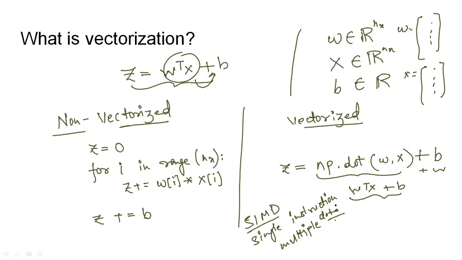So these SIMD operations can be effectively performed using GPUs as well as CPUs, but people often say that GPUs are much more proficient in applying those SIMD instructions. So people often use GPUs for performing calculations over very large and huge data sets.